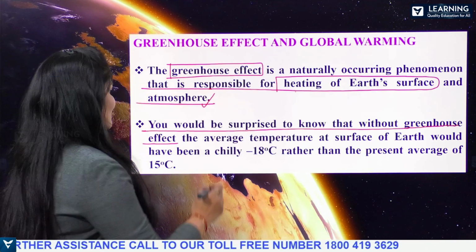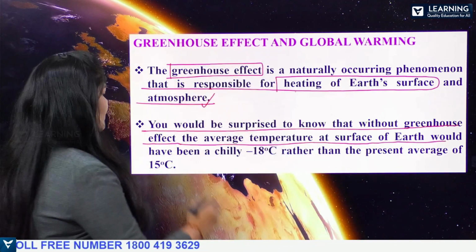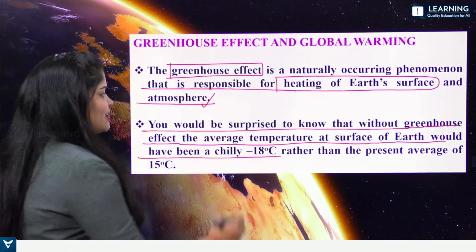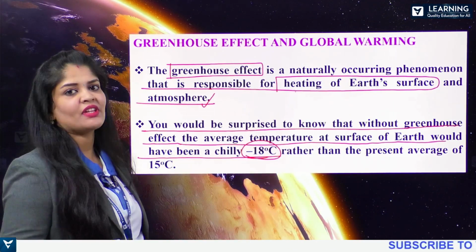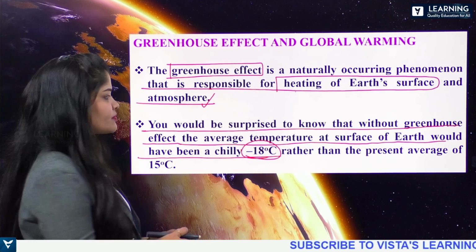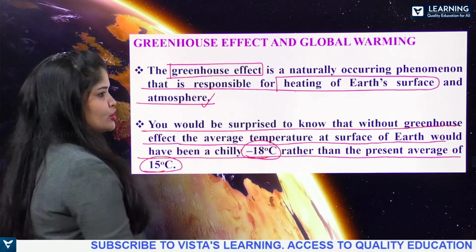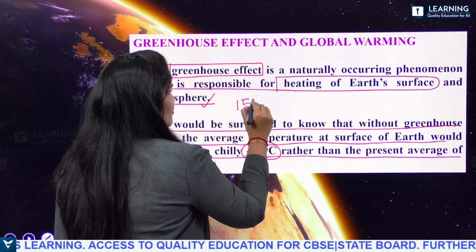In that case, the average temperature of the earth's surface would be very chilly, that is minus 18 degrees centigrade, at which organisms cannot exist, rather than the present average temperature of the earth's surface, which is 15 degrees centigrade, which supports life.